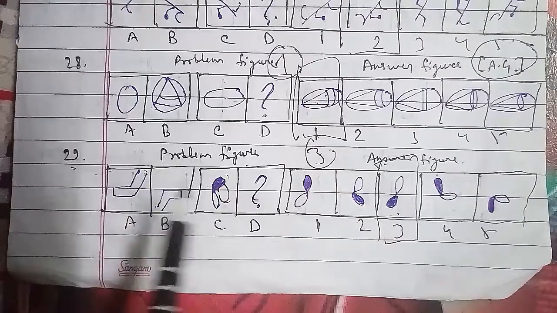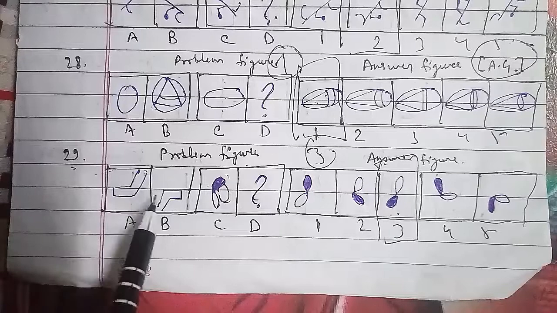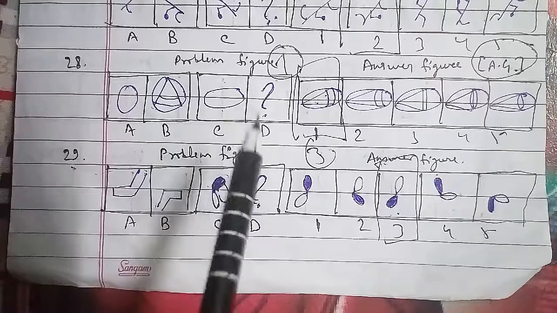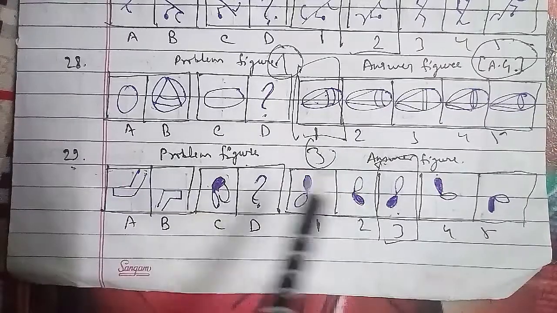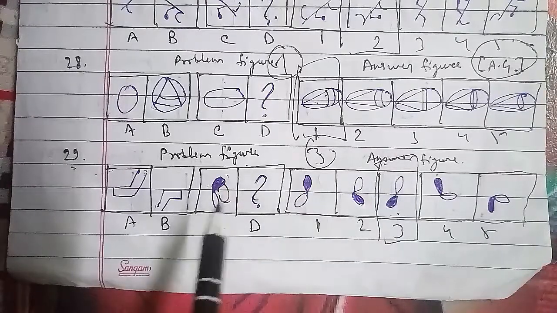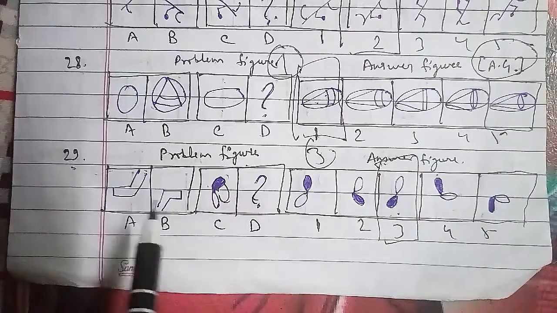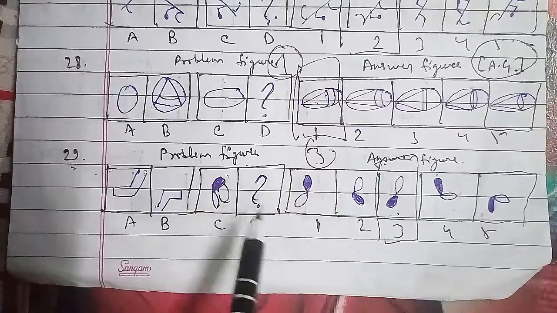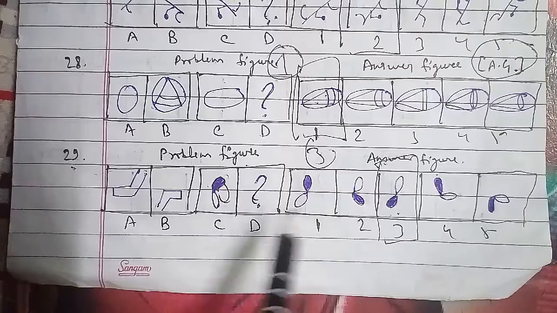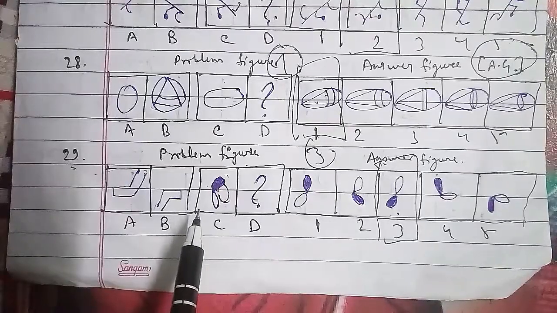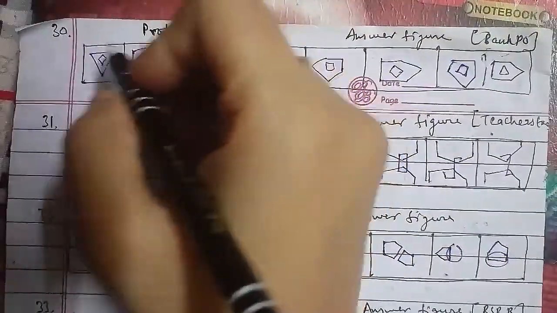Now we will go ahead further, and we will discuss the 30th question of the session. Before starting with this, first of all you have to go ahead with respect to each and every question that has been asked in the competition, and you have to be very careful about it when you are solving it, because each and every question is different from one another. You have to see the pattern, and according to the pattern you have to analyze it, and according to the analysis you have to answer all the questions here. Now we'll go ahead with the 30th question of the session.